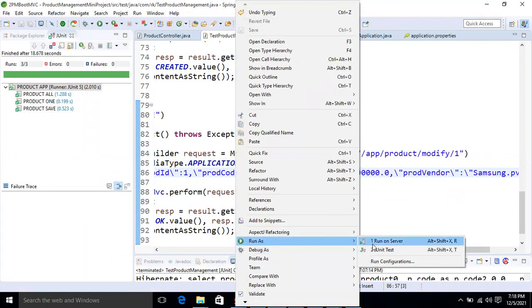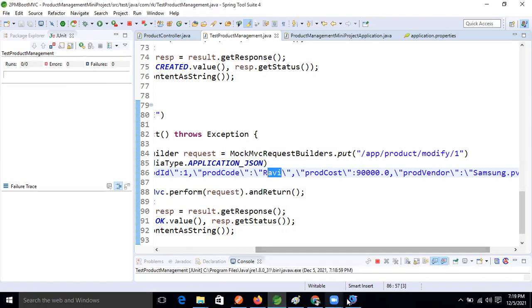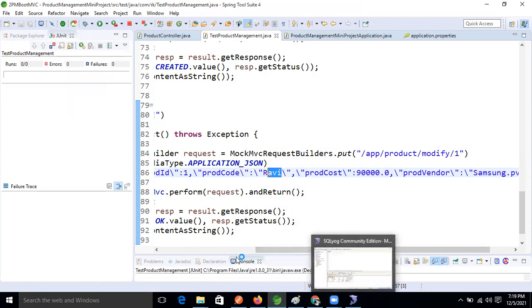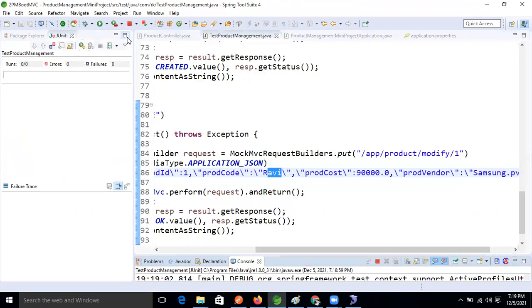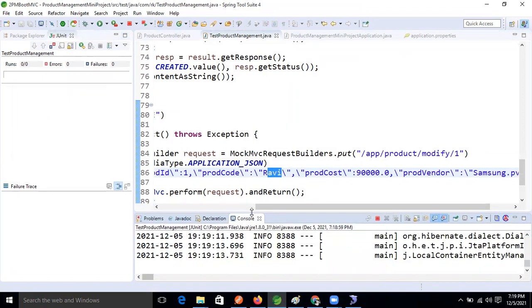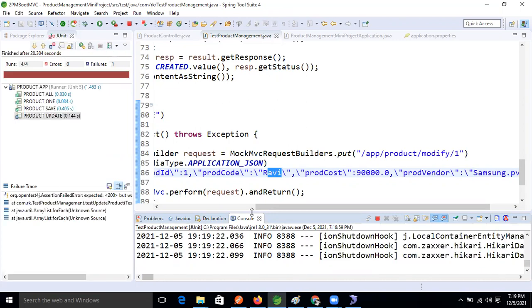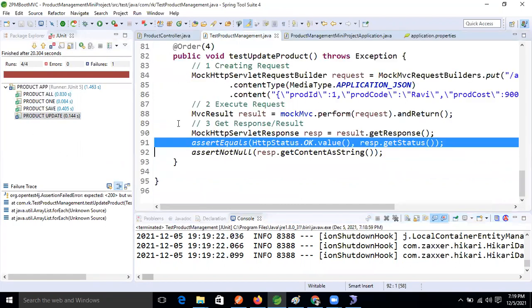If any change happens in the database, the data will update now, right? Now see this one. Yeah, product update has failed, right? Sorry, in the database, yeah. One minute, we will check it. Where is that status code?